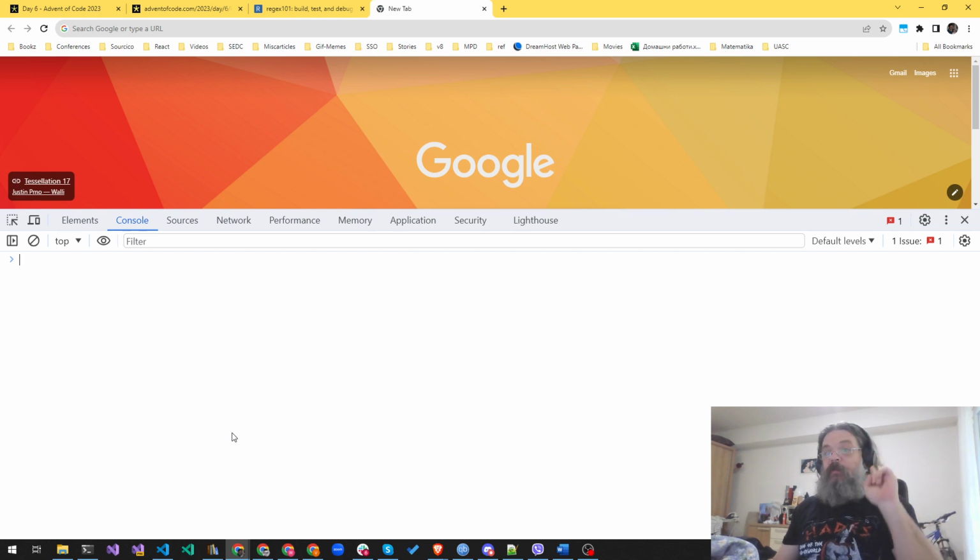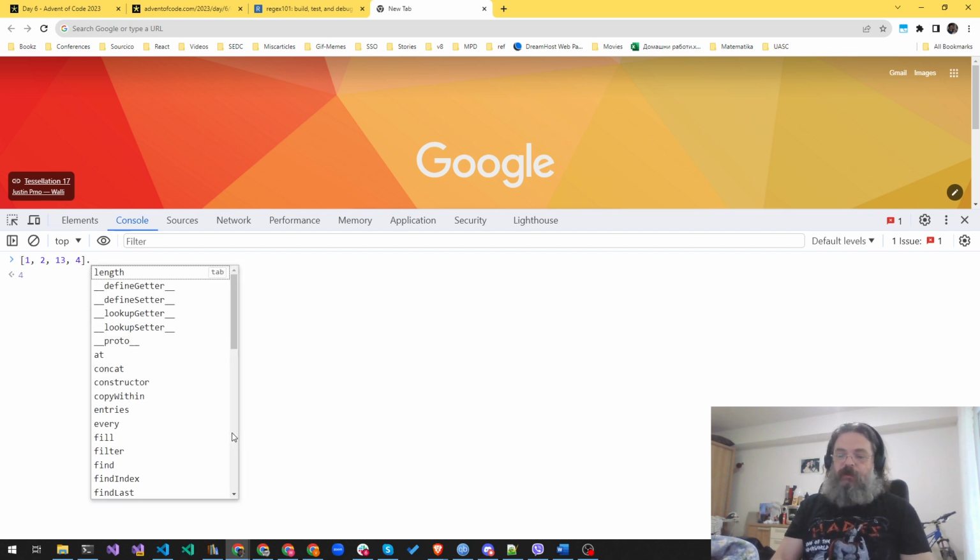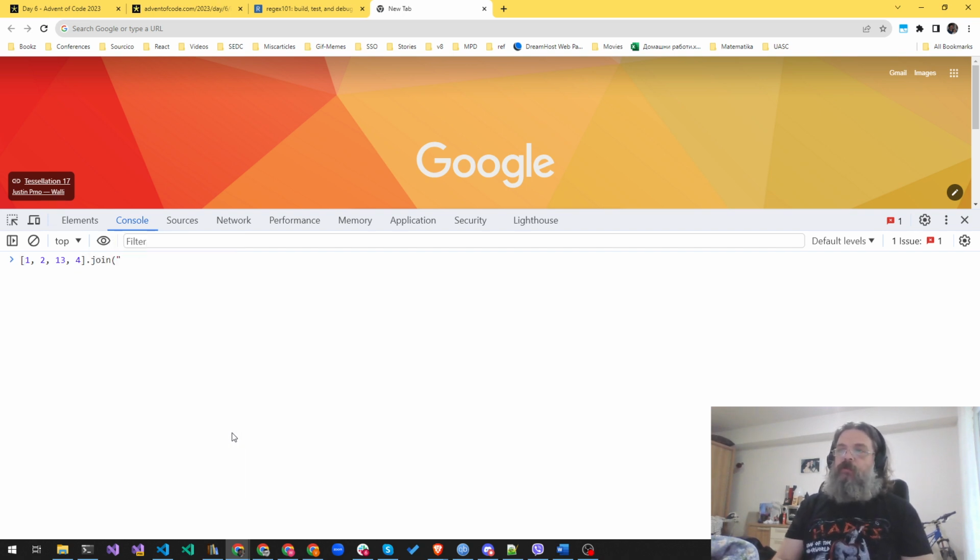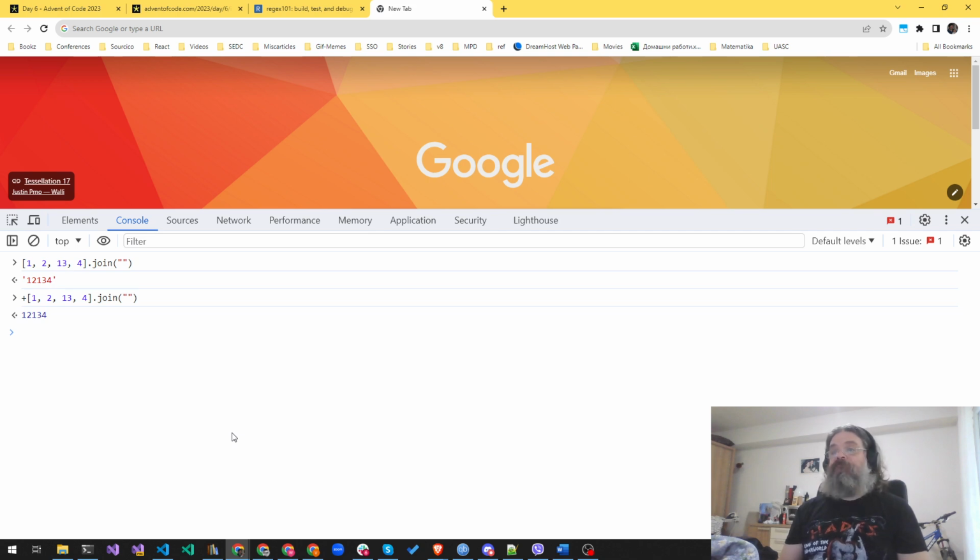In some more proper languages, this might be hard, but in JavaScript, there is not a lot of difference between a number and a string. So if we have the array 1, 2, 13, 4, we can just say join this with nothing in between. It will give me the string, and I don't even have to parse it. If I add a plus to this, I get it as a number.